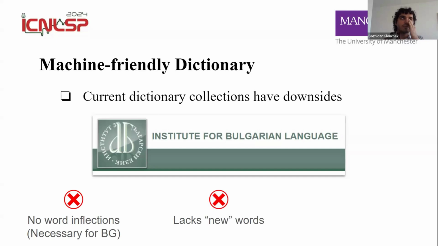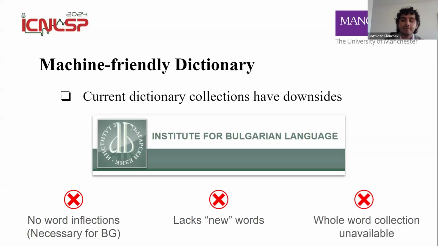So words which might have come into the language because of technological advancements, like the word megabyte or the word processor, are missing in those dictionaries. And then finally, the whole word collection is unavailable. So typically, error correction systems have hybrid approaches.